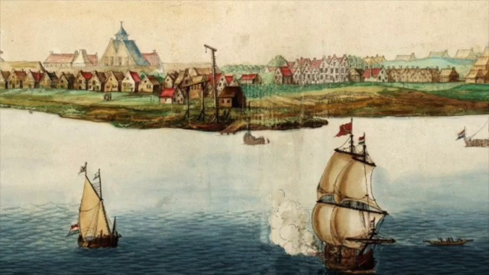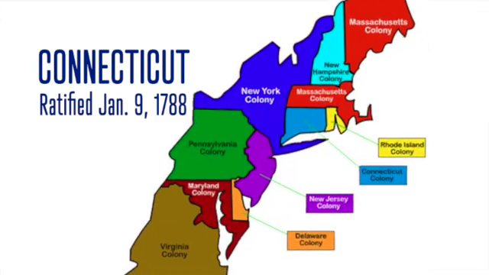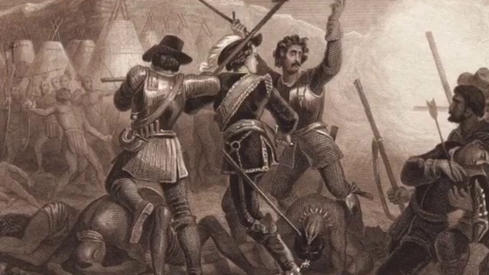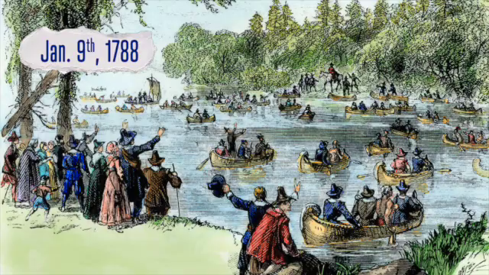Our journey now takes us back to the North Atlantic area, to Connecticut. Connecticut was organized by the English in 1636. It was established by the Puritans of Plymouth in Massachusetts. It was ratified January 9th, 1788.